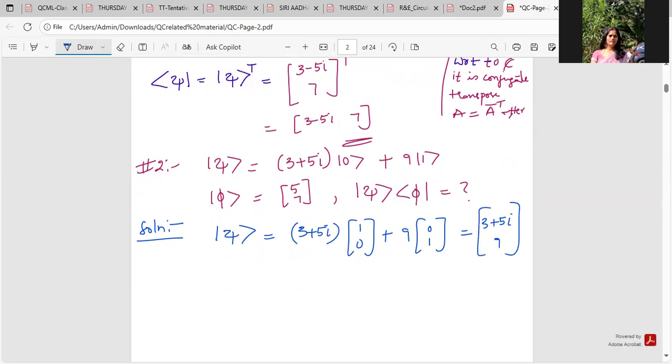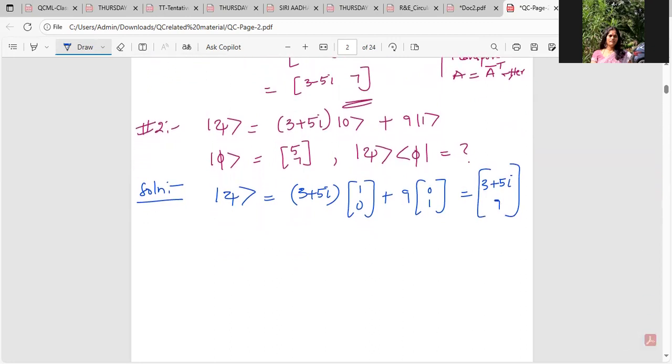Of course, again, I'm sticking to trivial vectors only, just to shift your focus from the hectic calculations to the easy understanding of the mathematical concepts in quantum. Okay, so I understand what is ket psi.